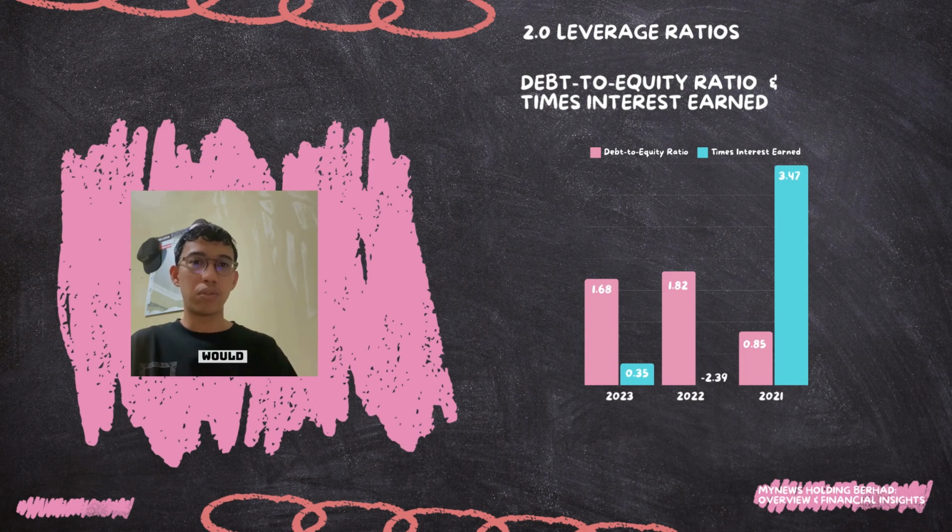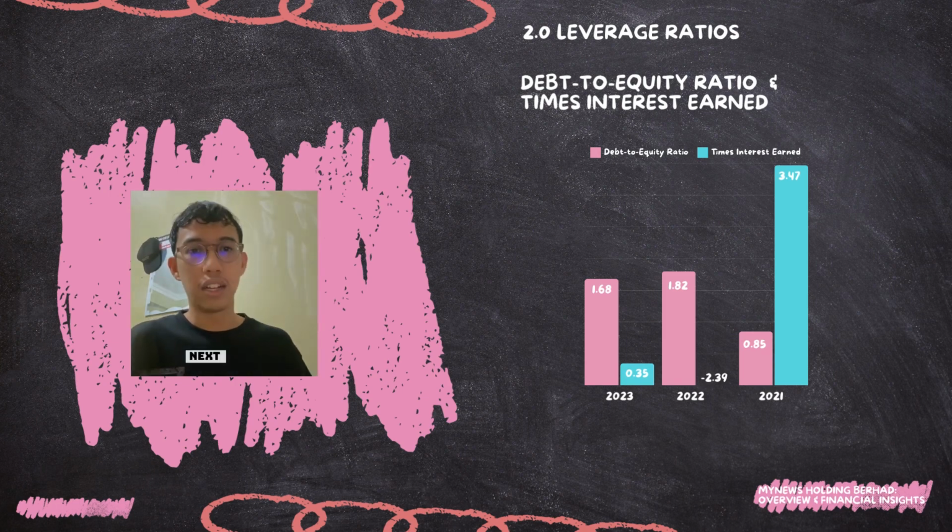And lastly, there is an urgent need for profitability improvement. While the debt to equity ratio slightly improved in 2023, the TIE ratio remains critically low. So the company must focus on improving the EBIT through revenue growth or cost reduction, to make sure it can handle its interest obligations effectively.